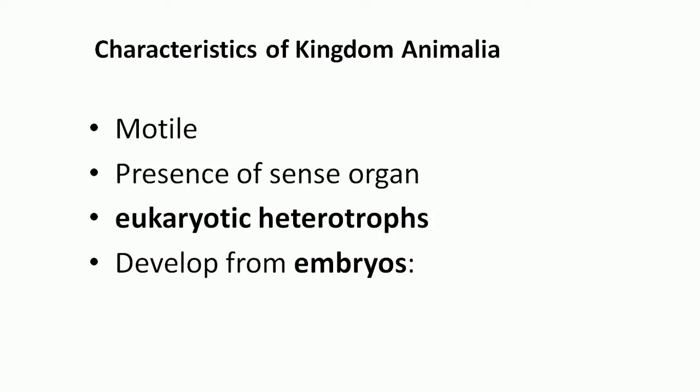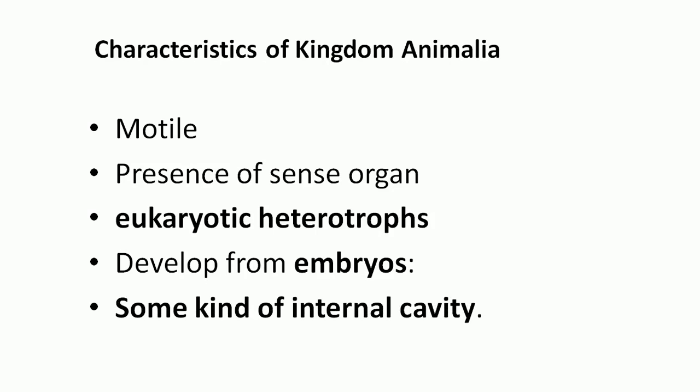In animals, sexual reproduction is found, and then an embryo develops, and then the life cycle continues. In some animal groups, different kinds of internal cavity are found inside the organism's body.